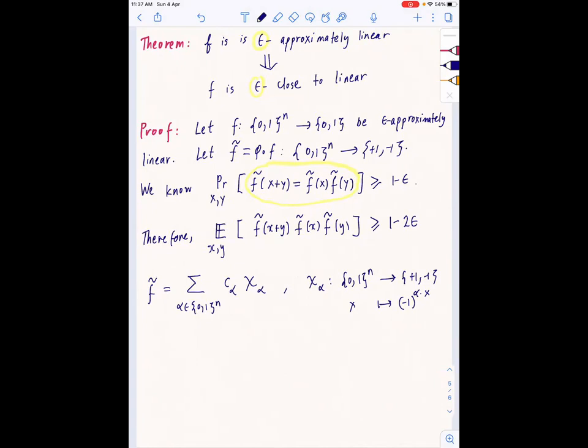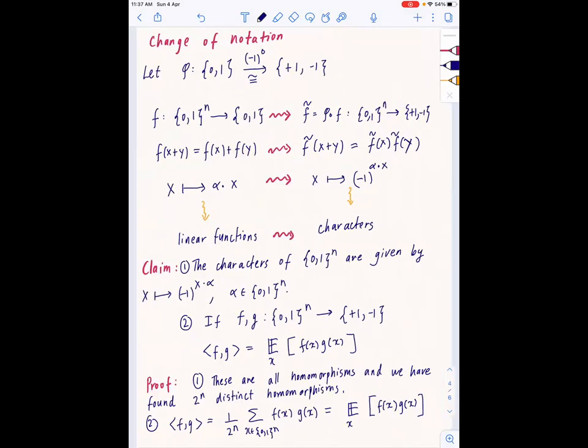And now what am I leading up to? Basically, I want to show one of the Fourier coefficients is large. Because what does a large Fourier coefficient mean? It means that this is large. Firstly, f of x times g of x is equal to +1 if they agree, because both are -1 or both are +1, and -1 if they don't agree. So if this expectation is large, then f of x agrees with g of x.